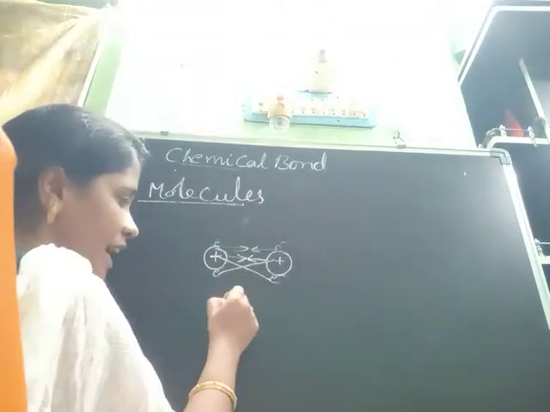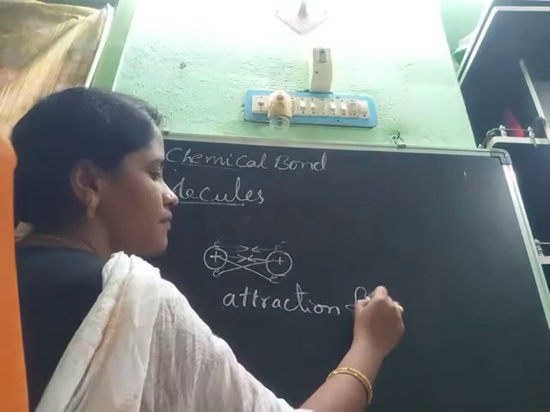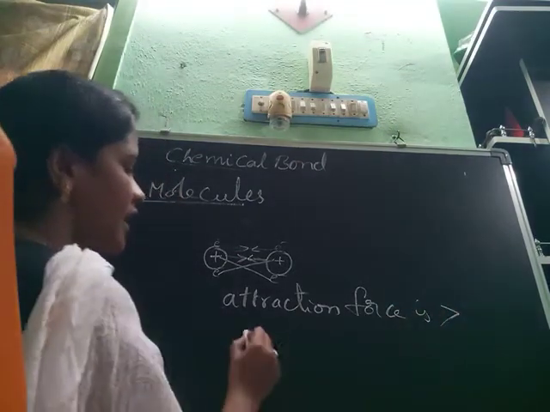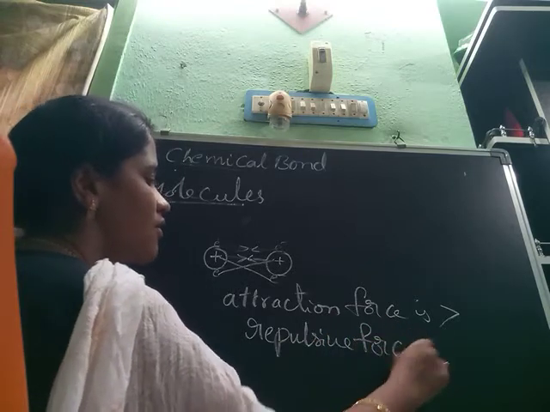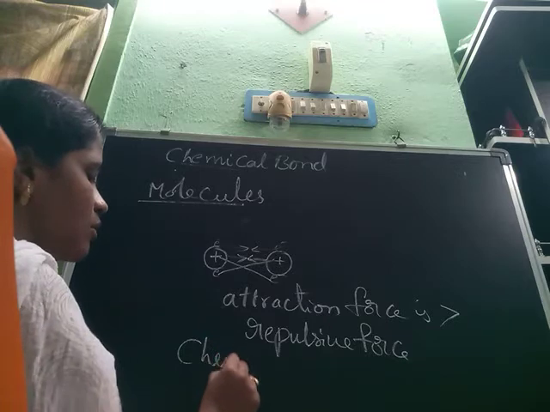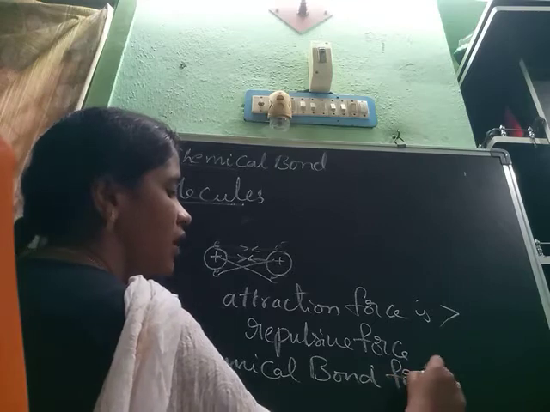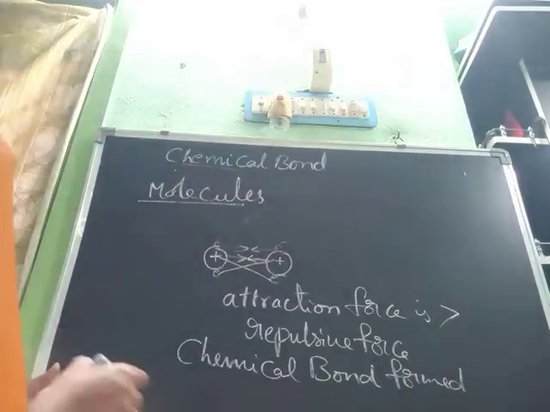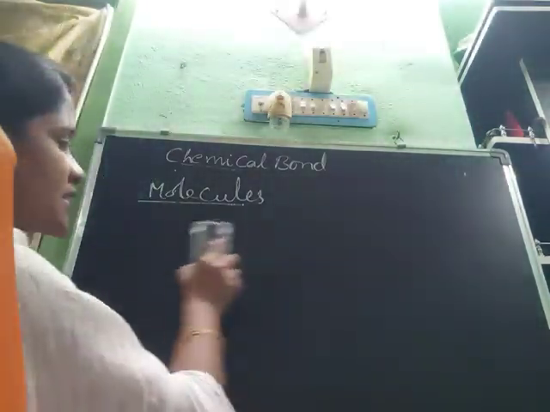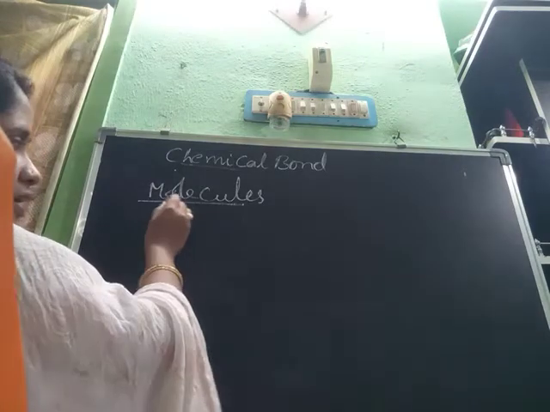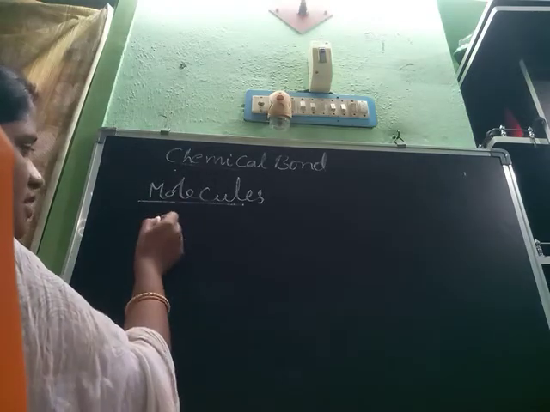Here the attraction force is greater than the repulsive force. Now attraction is formed, which means now the chemical bond is formed. Based on this, the chemical bond is formed, and in that way it reduces its energy.